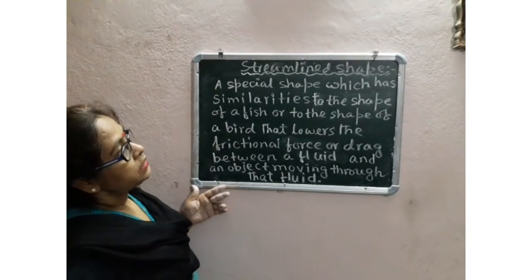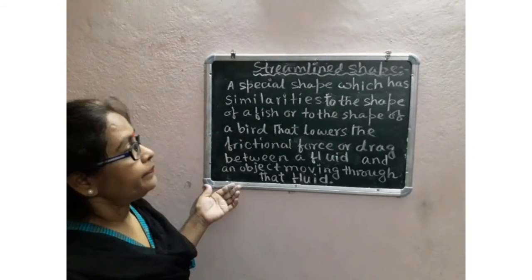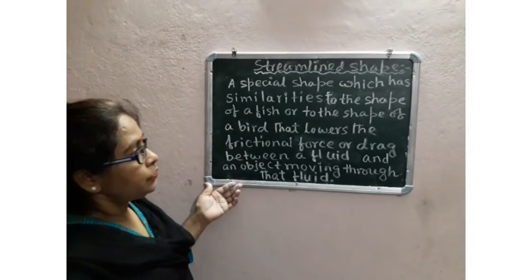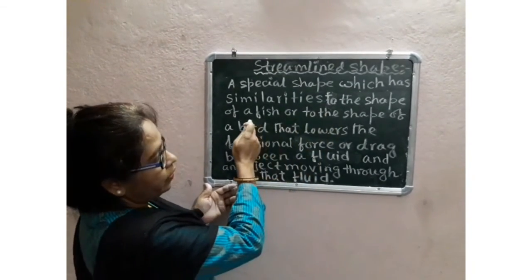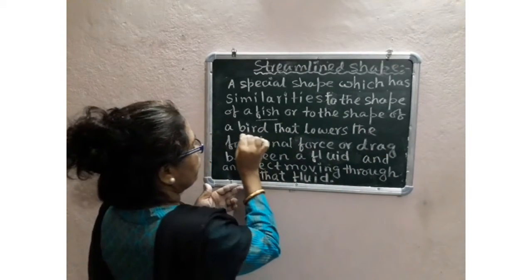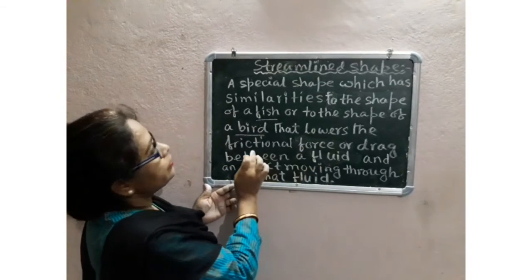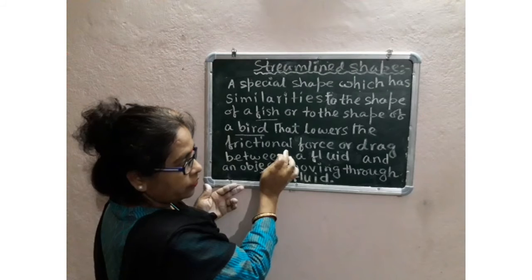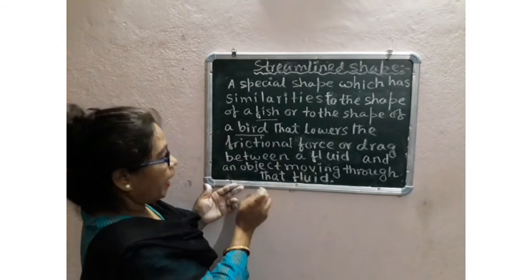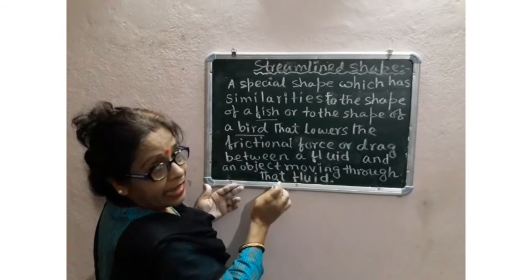Now what is streamlined shape? A special shape which has similarities to the shape of a fish or a bird that lowers the frictional force, that is drag, between a fluid and an object moving through that fluid.